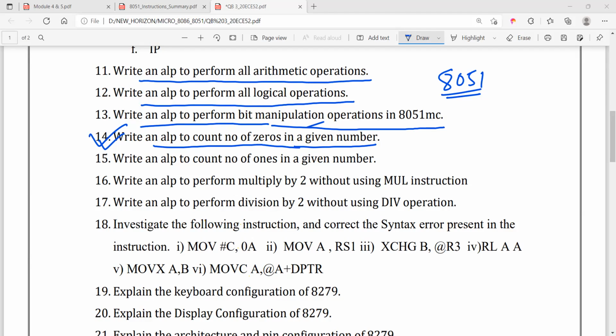Let us consider that the 8-bit number is already stored in one particular memory location. Let's say 50 hex. In the 50 hex memory location, the data is already stored.